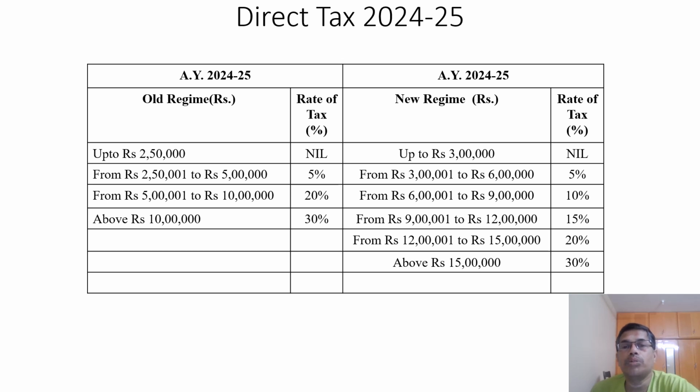For the new regime, up to 3 lakhs nil tax rate, from 3 lakh 1 to 6 lakhs 5%, from 6 lakh 1 to 9 lakh 10%, 9 lakh 1 to 12 lakh 15%, 12 lakh 1 to 15 lakh 20%, above 15 lakhs 30% will be chargeable as income tax for the assessment year 24-25. Next we are going to see 80C and 80EE, 80D and all in next slides.